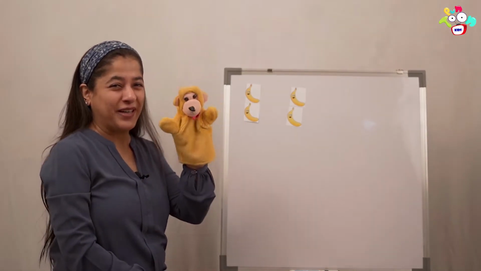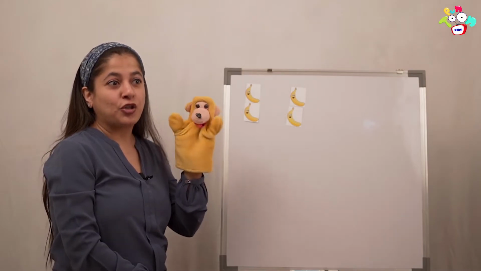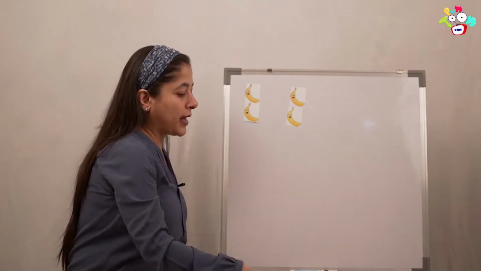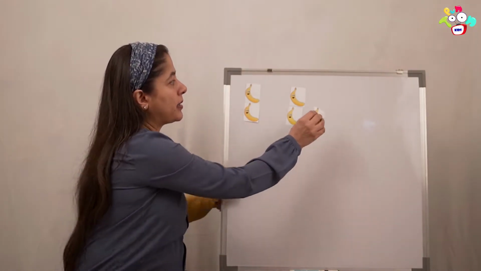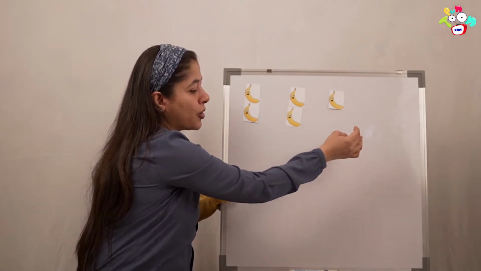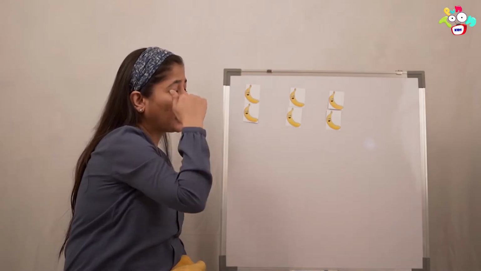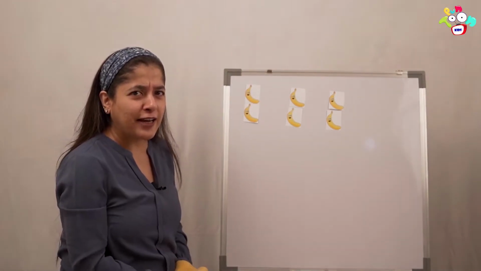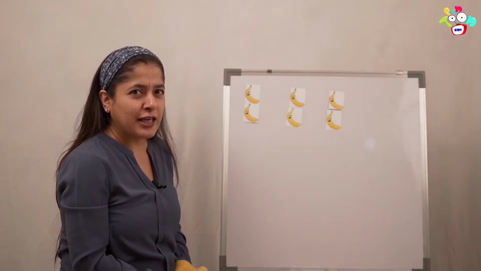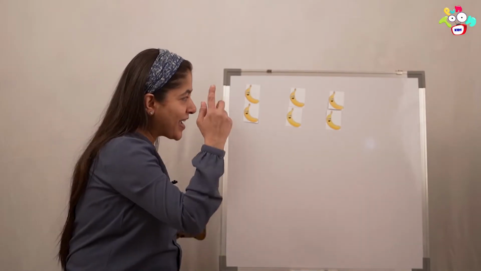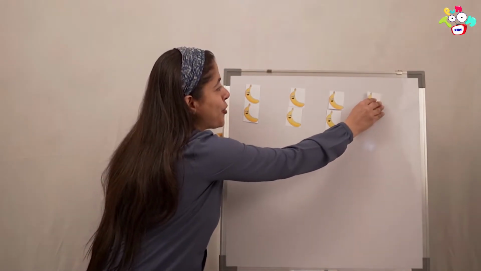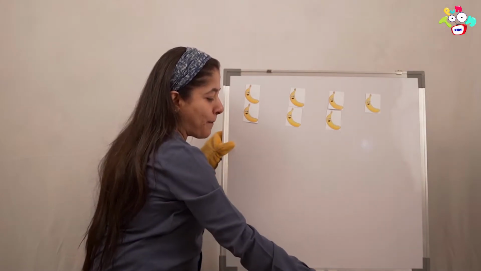Then he said, let me eat some more. They are so yummy and sweet. So he again went and he took 2 more. See, he ate the banana so many times. 1, 2, 3. And do you think he's going to eat it again? Yes, and he went and he ate it once more.